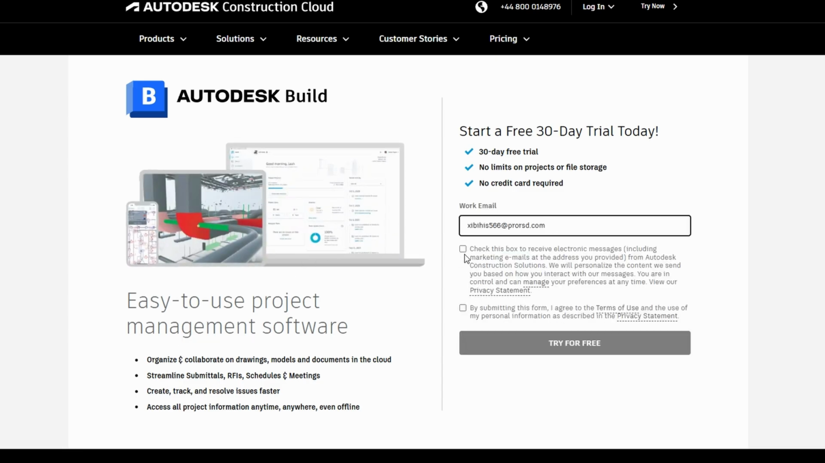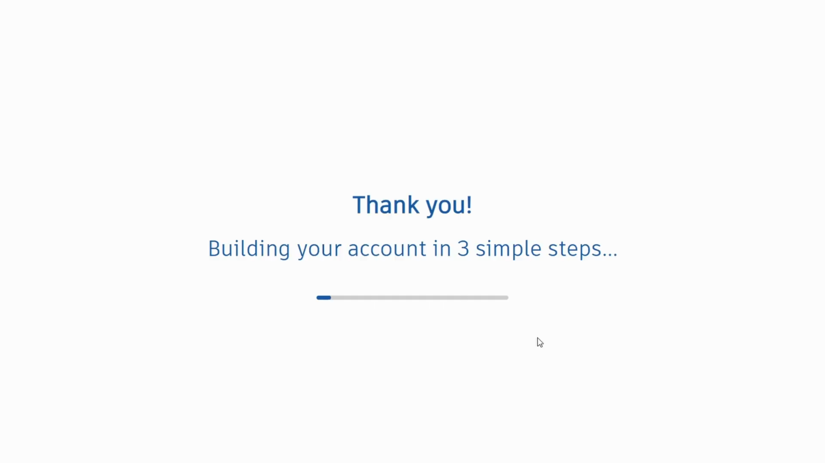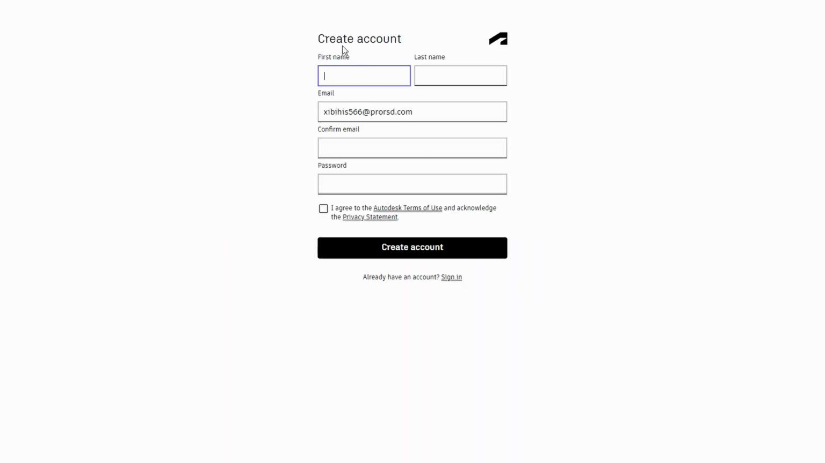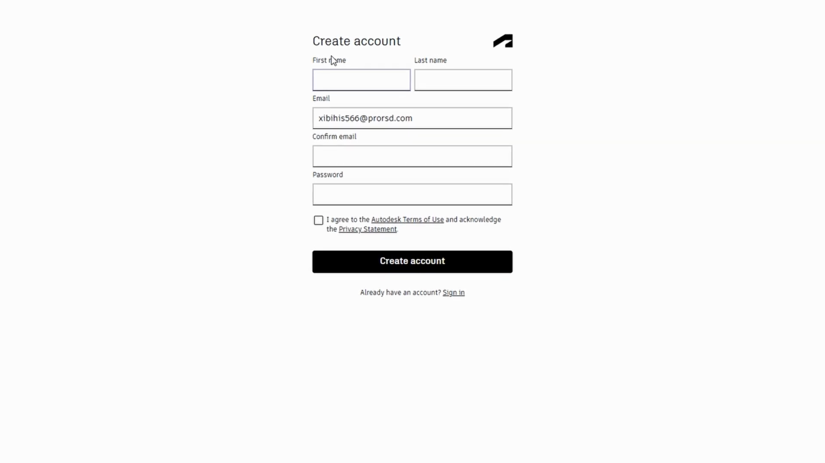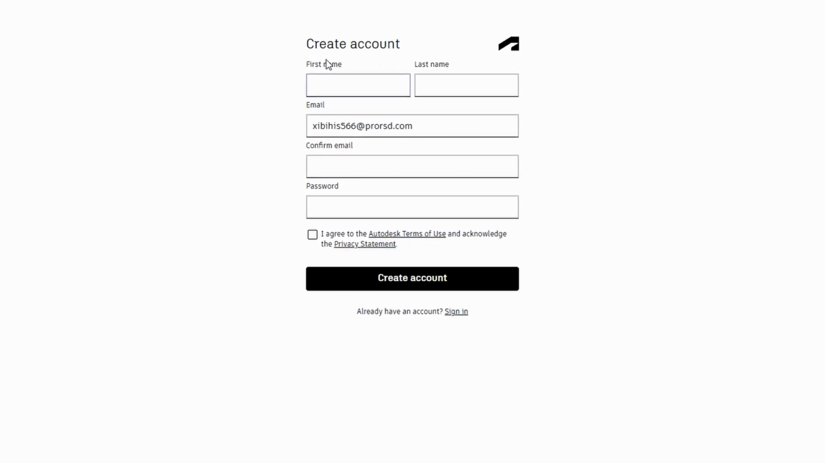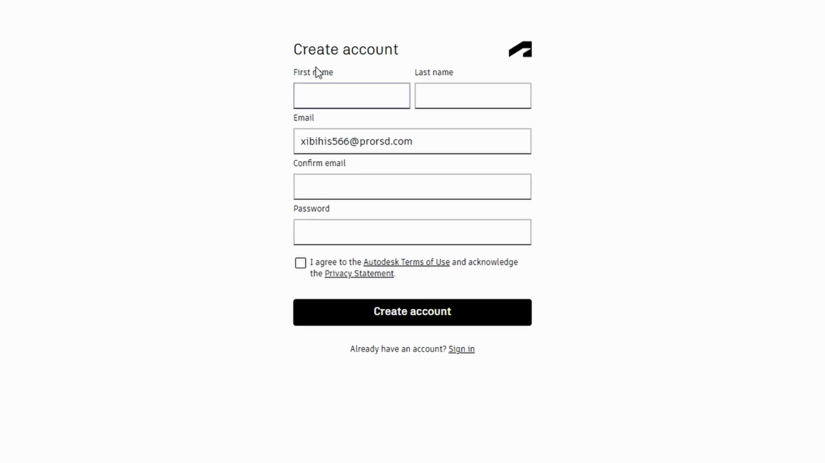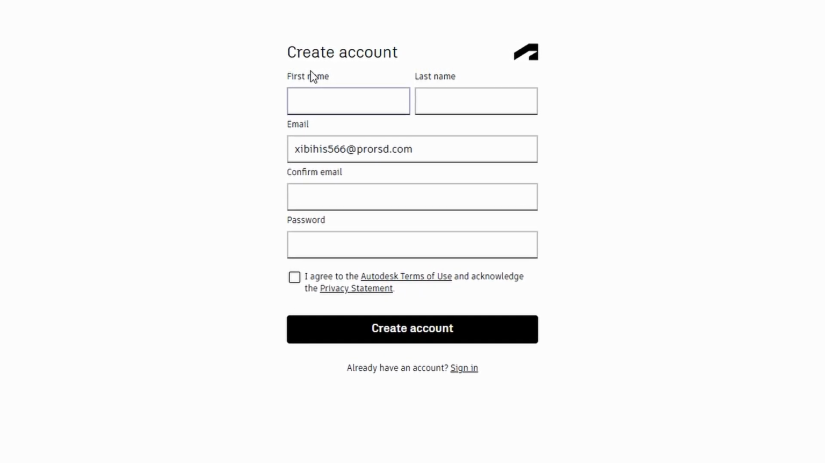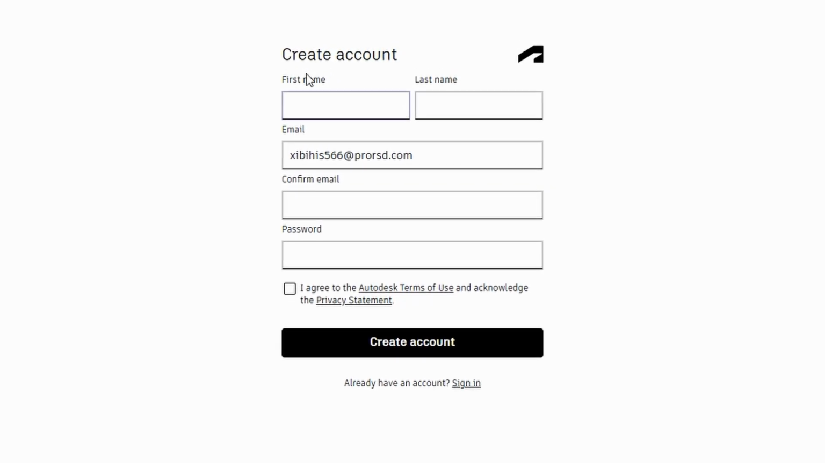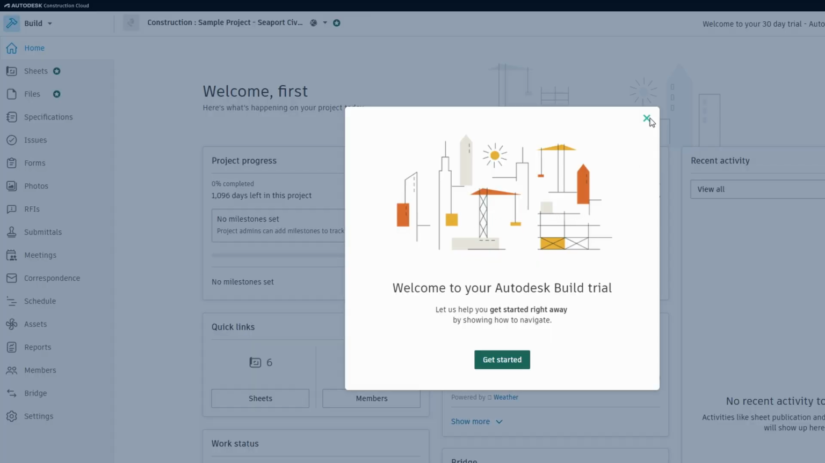From organizing your sheets to collaborating with your team in real time, you'll learn how to manage all aspects of your project with ease. Ready to get started? Let's dive into the basics. When you first log into PlanGrid and create a new project, you'll be directed to your main dashboard. This is where you'll manage all your projects.